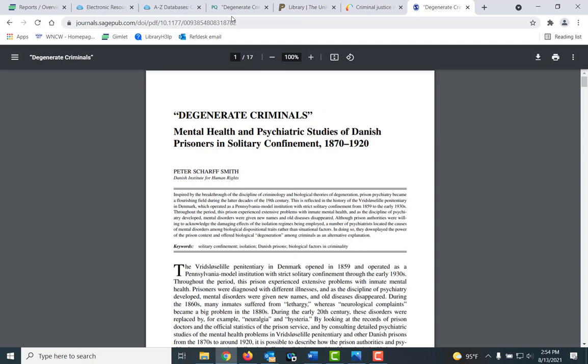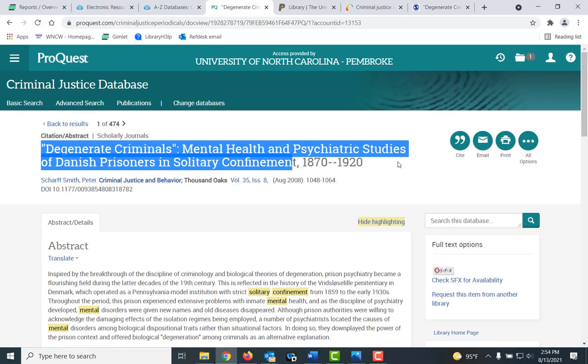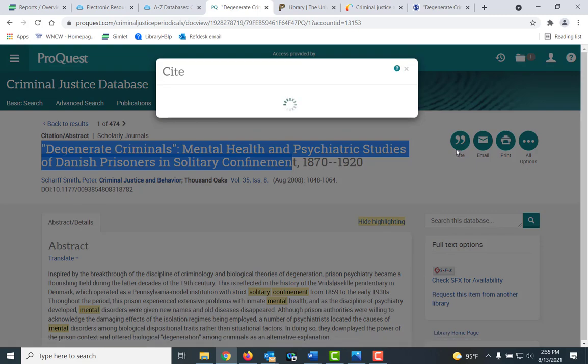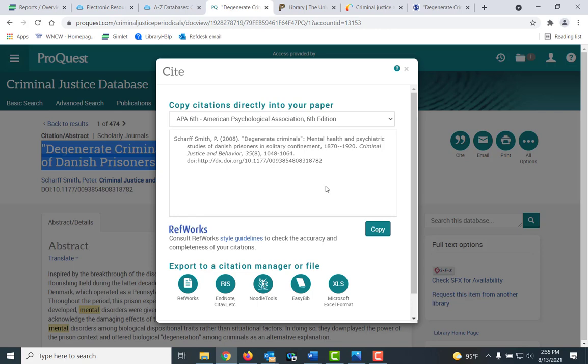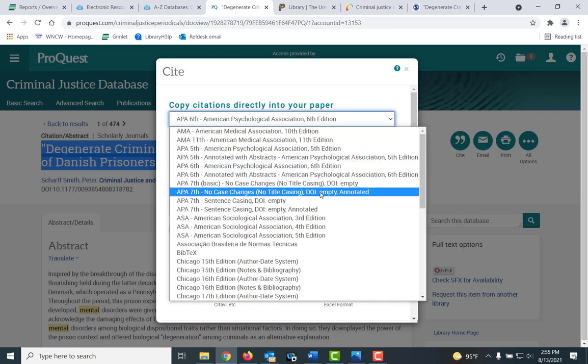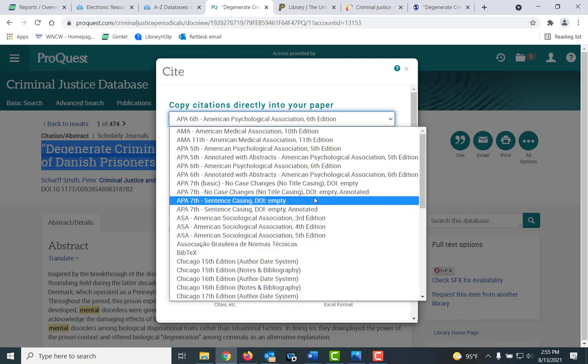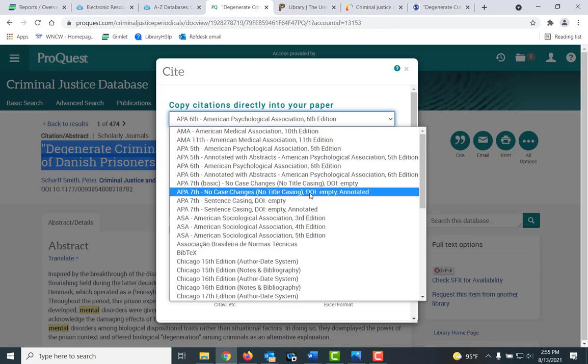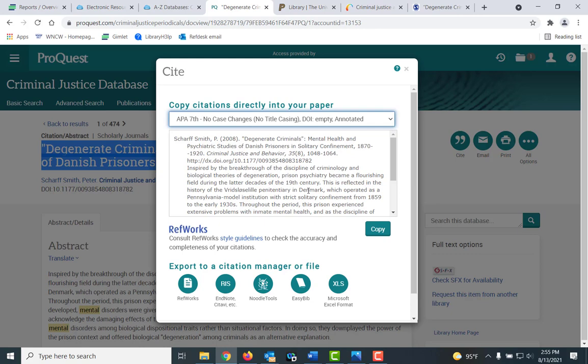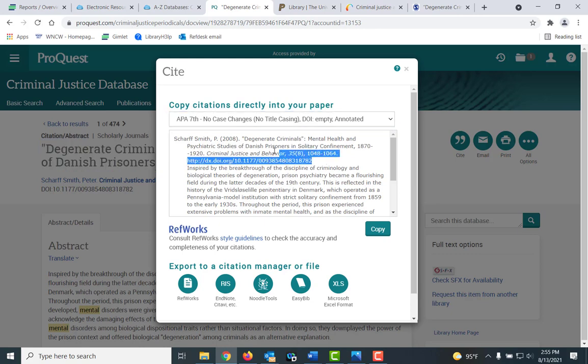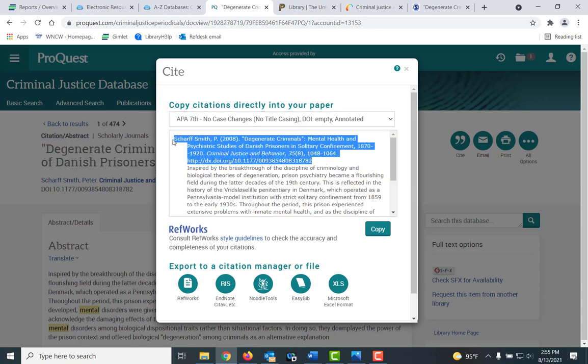If this happens to you, you can try this, but if you cannot get it, what you can do is click here where it says Cite. Copy and paste this citation. Let me change it to APA 7th. If you copy and paste this and send me an email, I can probably find it within 2 or 3 minutes.